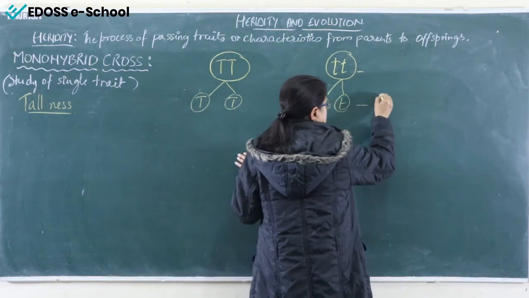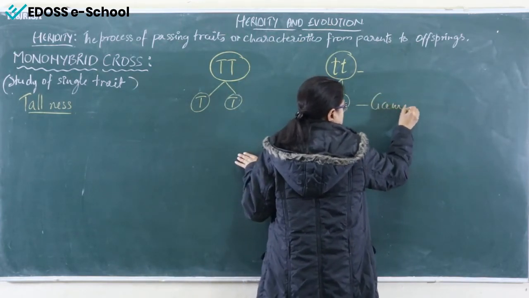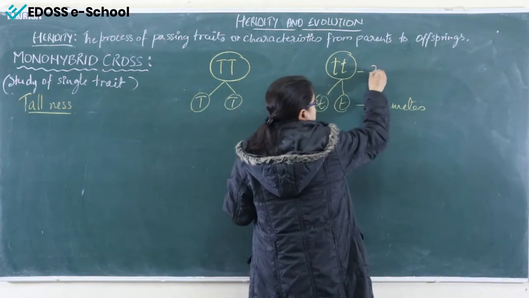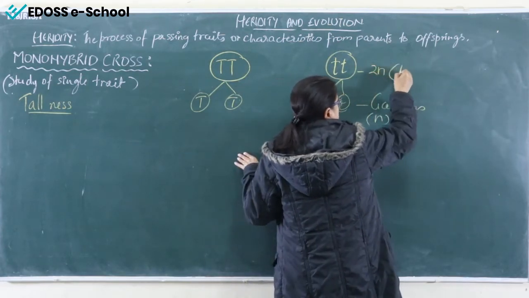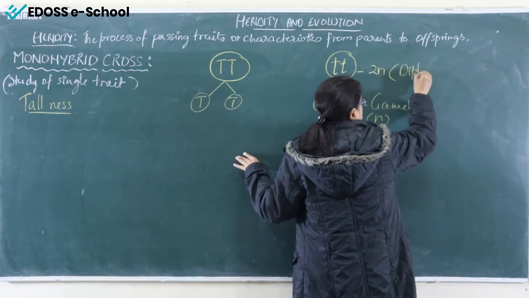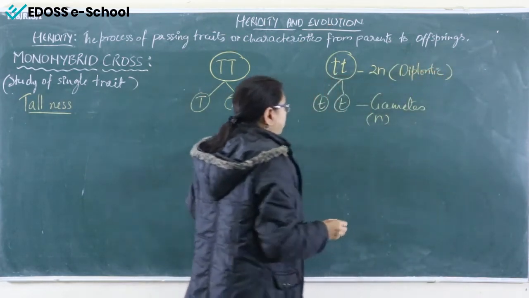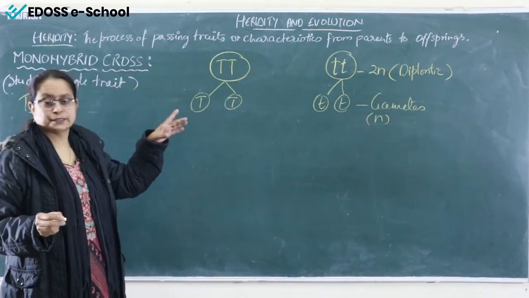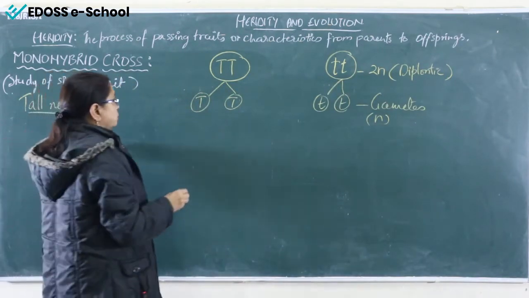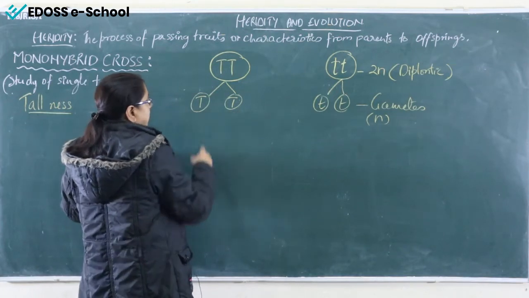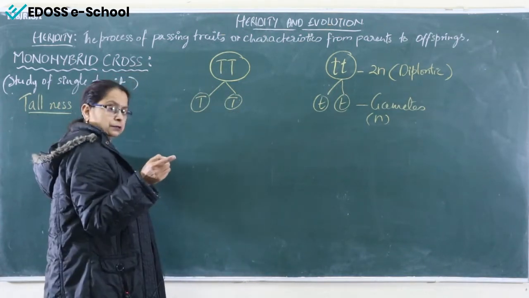Up to this stage, these are called gametes. Haplontic means N, these are diplontic, meaning 2N. Be very careful writing all this, and you have to mention every step in this section. So when we bring it up to the haplontic gamete stage, then we'll make a cross.